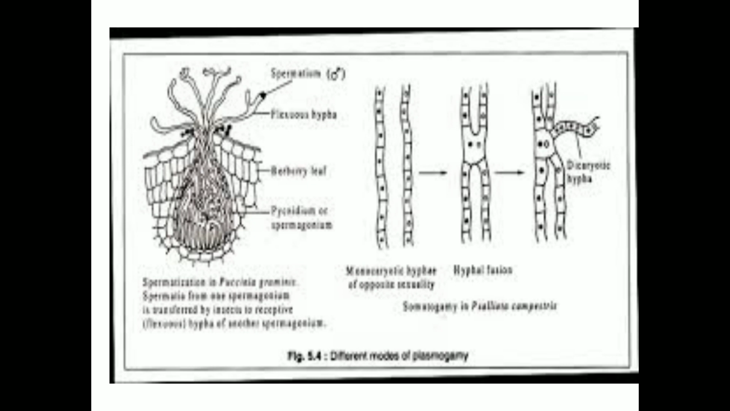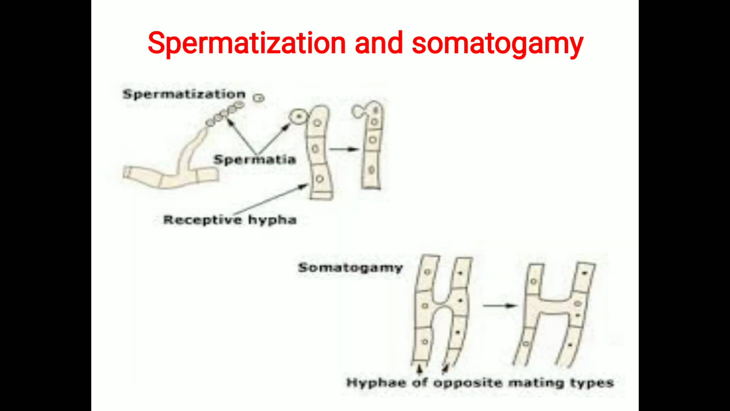Spermatization is nothing but the fusion of spermatia with the receptive hyphae. Let's see one by one. So what happens in the process of spermatization? The male gametangia is called spermatia. In case of spermatization, the male gamete is called spermatia and the female gamete is called receptive hyphae. So male gamete: spermatia; female gamete: receptive hyphae.